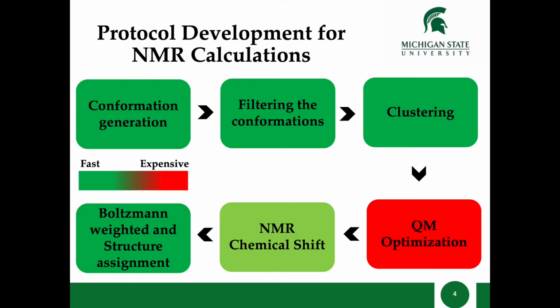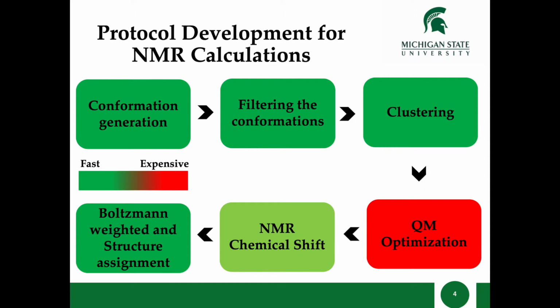First step is the generation of the conformations. Metabolites are very flexible molecules, so a large conformational space exists for a particular metabolite, and therefore the accuracy of a result, that means the prediction of an accurate structure, depends on how much conformational space you have considered for a particular metabolite. So in this workflow, we have generated the conformations using MacroModel, which is integrated in the Schrodinger suite. MacroModel is a very widely used conformation generation tool for small organic molecules.